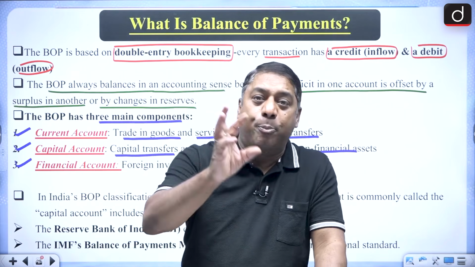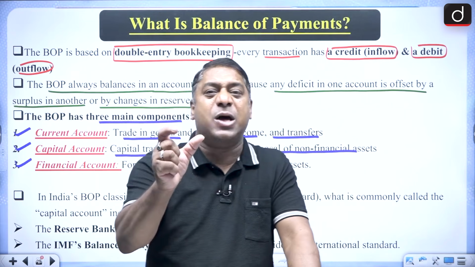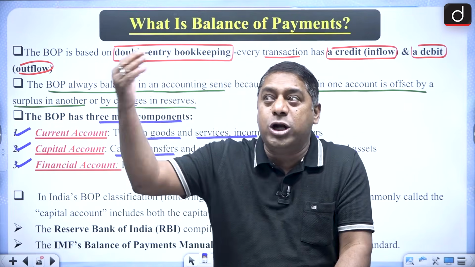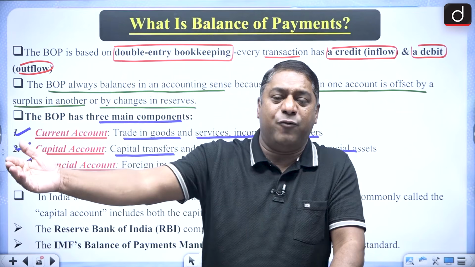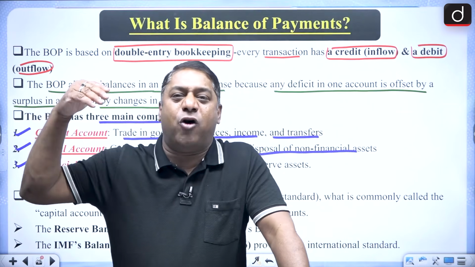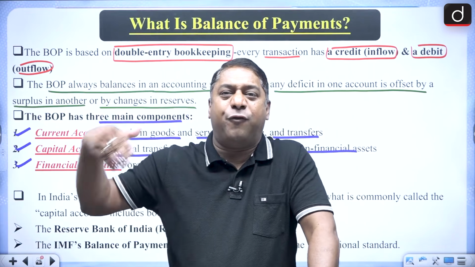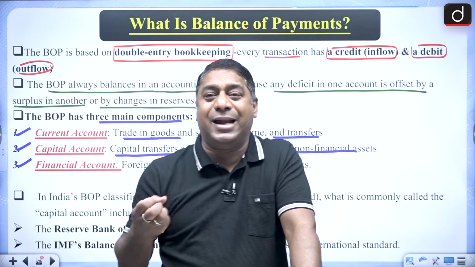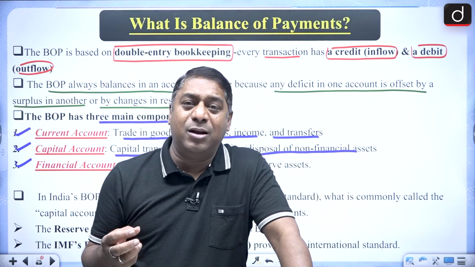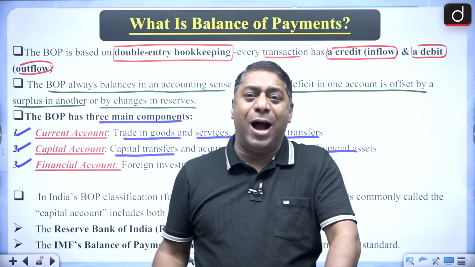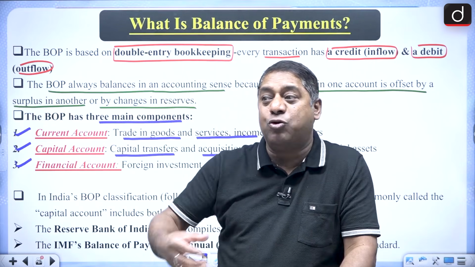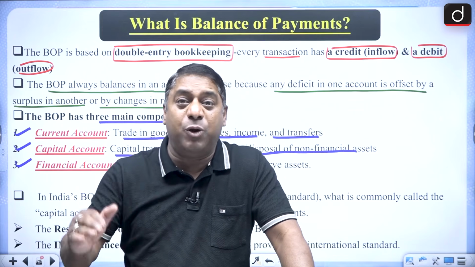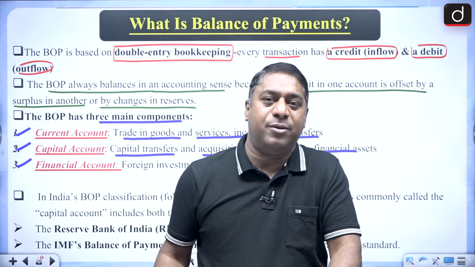But take it on the opposite side. If all these services, that is shipping, banking and insurance, were owned by foreigners, for example a foreign company or foreign government or foreign individual, and India was going to hire them, then what will happen? It is an outflow. Why outflow? Because here we have to pay for the services which we are hiring. So it will be recorded on the debit side.